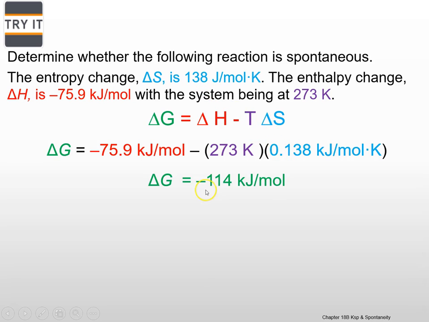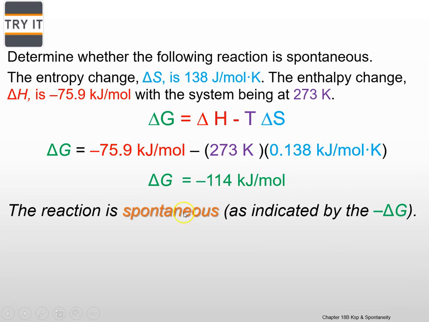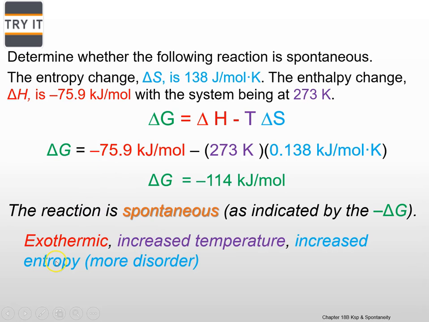Divide by 1,000. That comes out to a delta G value, or a free energy value, of negative 114 kilojoules per mole. That is a spontaneous reaction, meaning that energy is released during this process. You can also notice it's exothermic. There was an increase in temperature, it's about 0 Celsius. It's an increase in entropy, where there's more disorder.